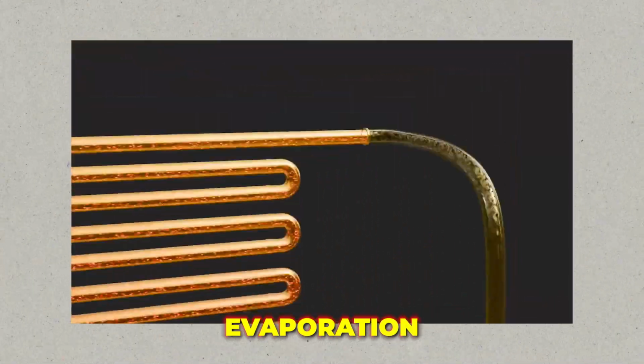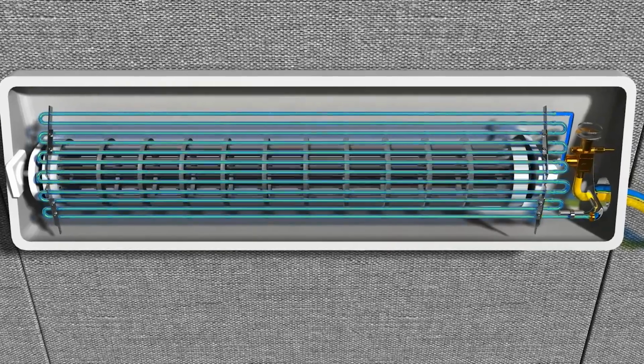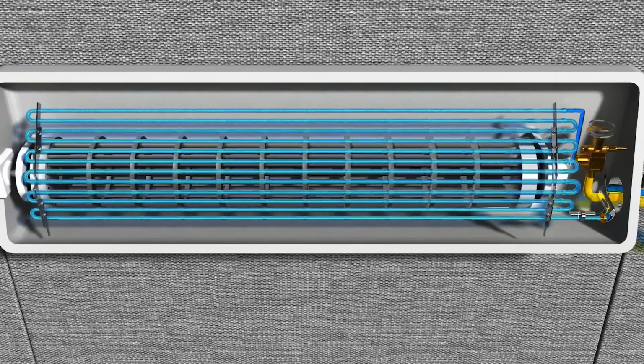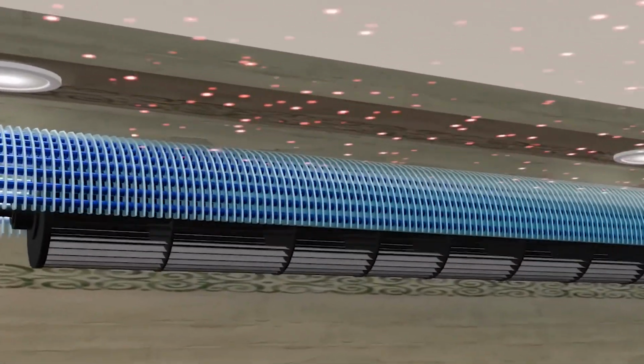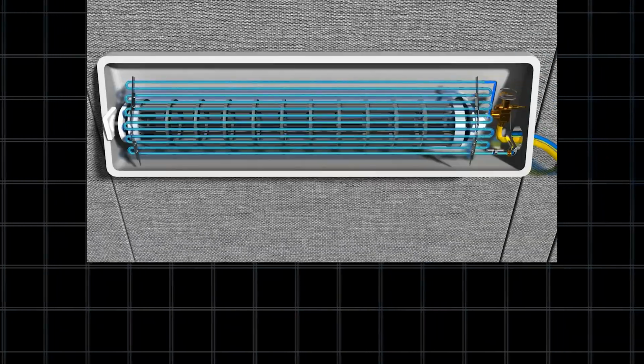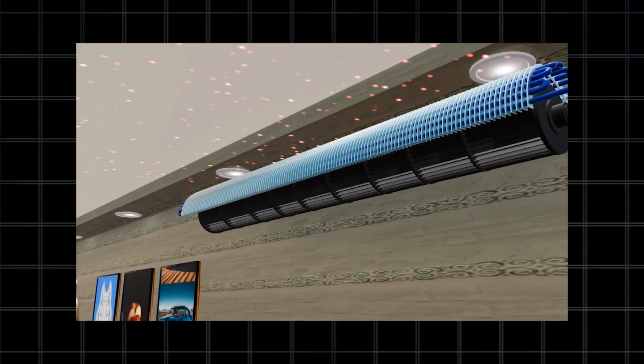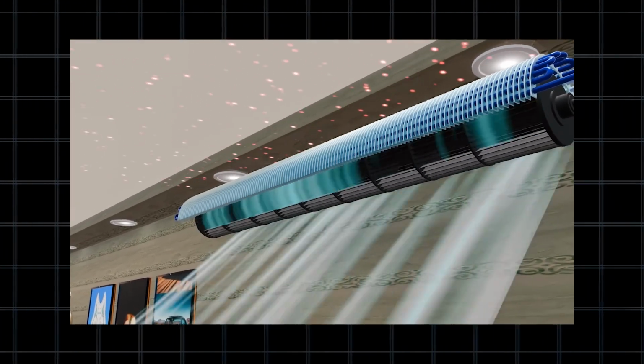The evaporation stage is where the magic happens. It all starts in the evaporator, which is inside the room you want to cool. The refrigerant here is a low-pressure liquid that absorbs heat from the air in the room. As it absorbs heat, it changes into a gas. This process cools the air around the evaporator, making the room cooler.